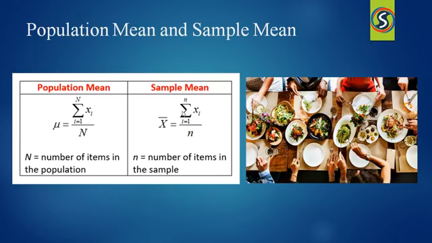Let me tell you a best example for the mean. Suppose consider you and your friends are going to a restaurant. All friends decide that whatever item you eat and whatever the price of that item, we have to pay the bill equally. If friends decide like that, then what they have to do is take the summation of each person's bill and divide that value by the total number of people, then they will get some value. Each person has to pay that price. In this way, we take the mean of all the samples.